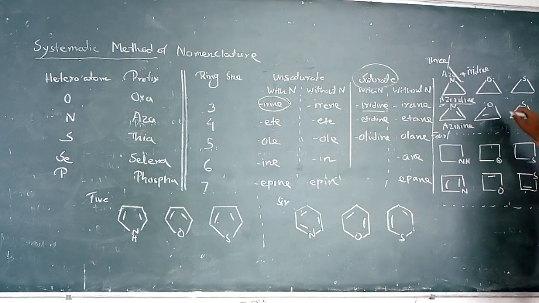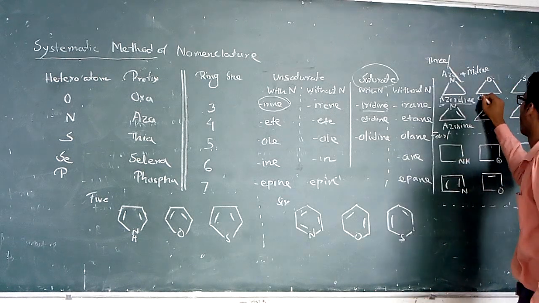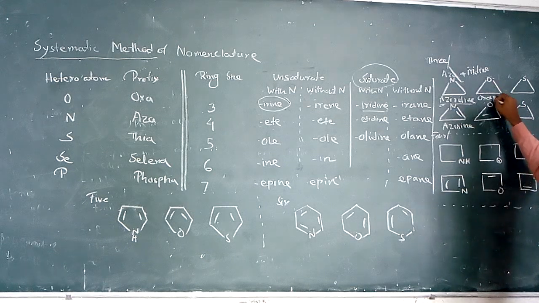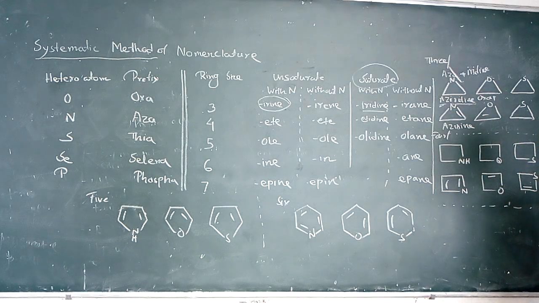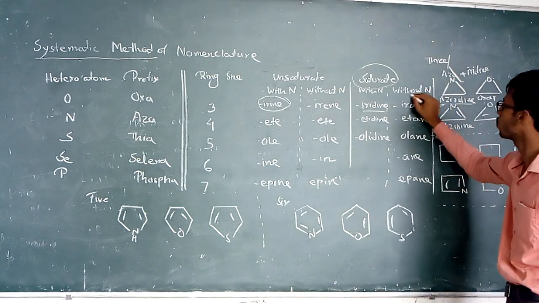In this case with oxygen, the prefix should be oxa plus, for the saturated 3-member ring without nitrogen, that is irane.